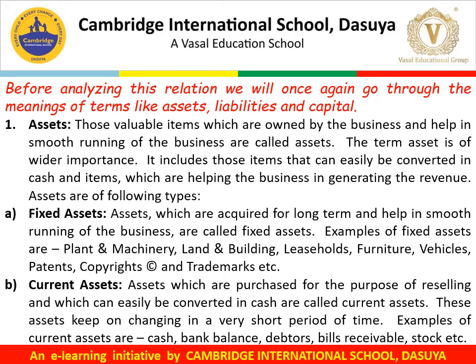Next one is current assets. Assets which are purchased for the purpose of reselling and which can easily be converted into cash are called current assets. These assets keep on changing in a very short period of time. Examples of current assets are cash, bank balance, debtors, bills receivable, stock, etc.